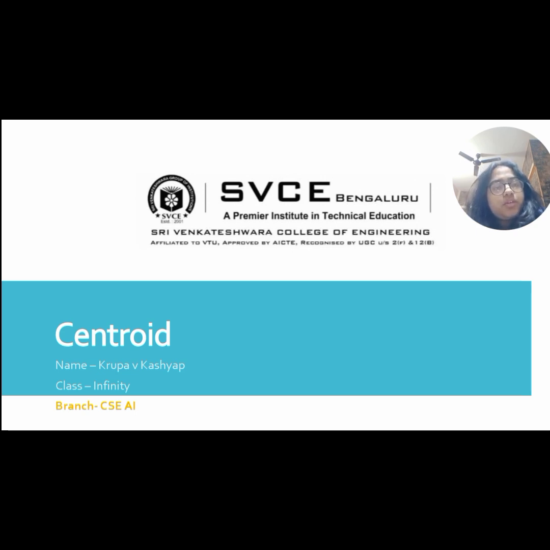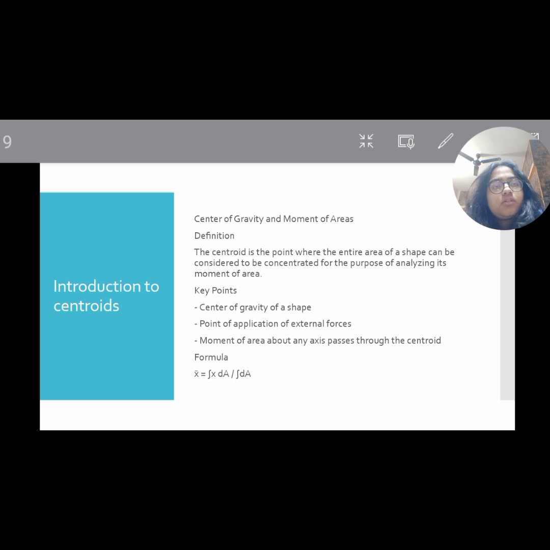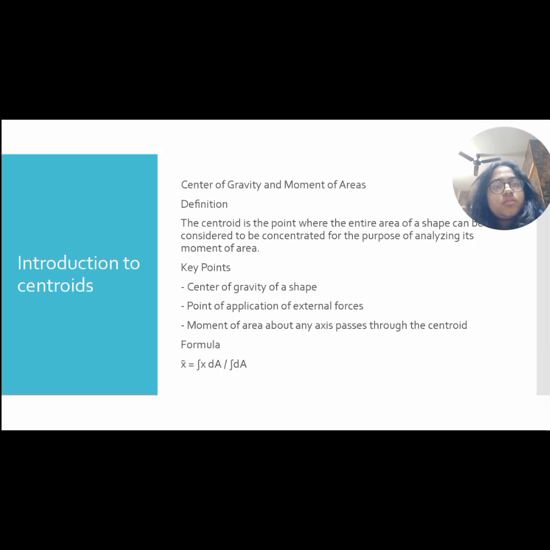Today my topic is centroids. Centroid, center of gravity and moment of area. Centroid is a point where the entire area and shape can be considered to be concentrated for the purpose of analyzing its moment of area.